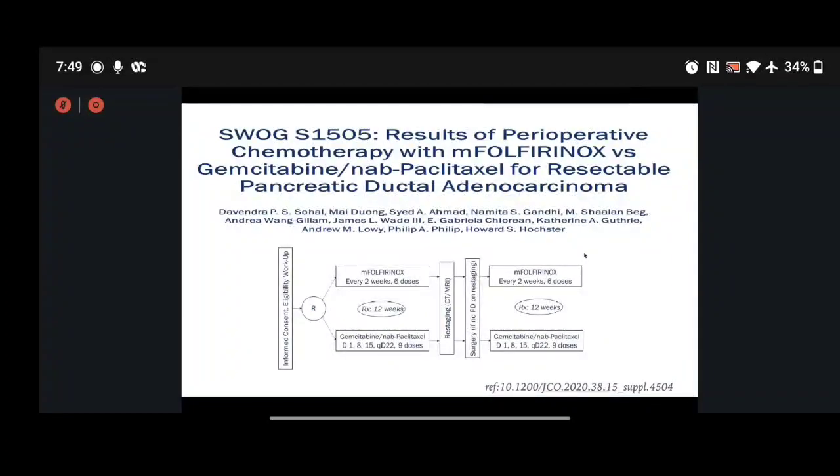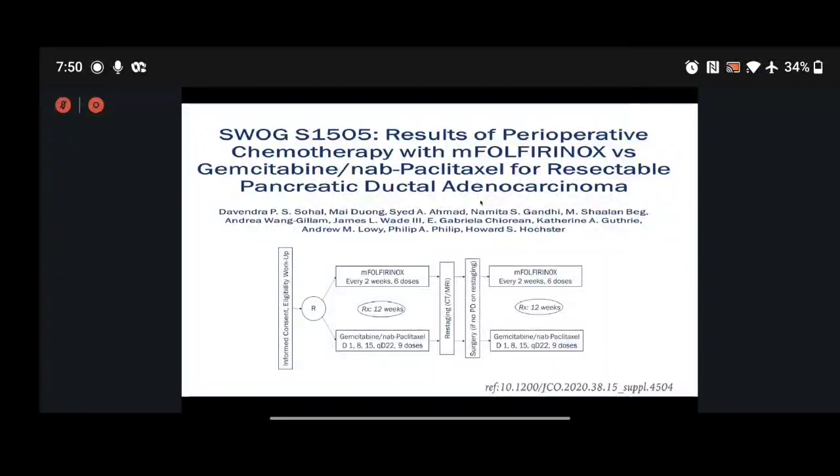This was one more trial, SWOG S1501, which compared the results of perioperative chemotherapy with M-FOLFIRINOX versus gemcitabine and nab-paclitaxel for resectable pancreatic ductal adenocarcinoma. With the previous trial having demonstrated that there is a role of neoadjuvant chemotherapy, there was a further development on which regimen is ideal for neoadjuvant chemotherapy.